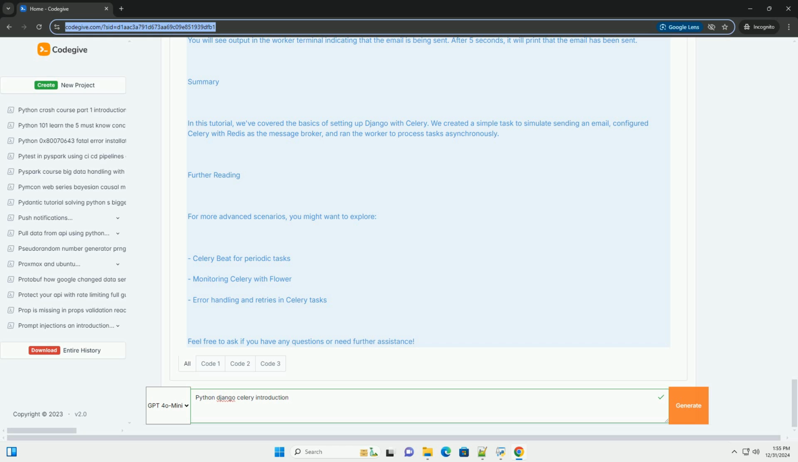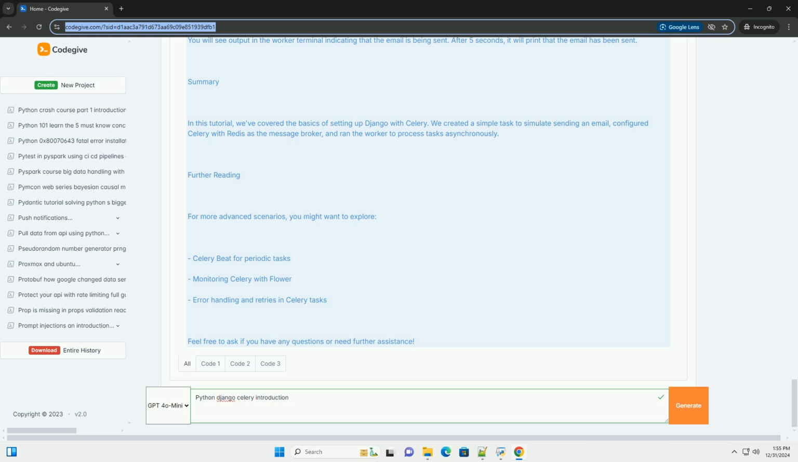Check the task result: print(result.ready()). This will return False immediately since the task is still executing. You will see output in the worker terminal indicating that the email is being sent. After 5 seconds, it will print that the email has been sent.